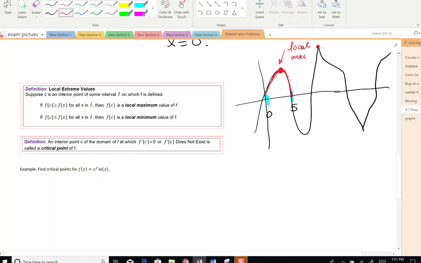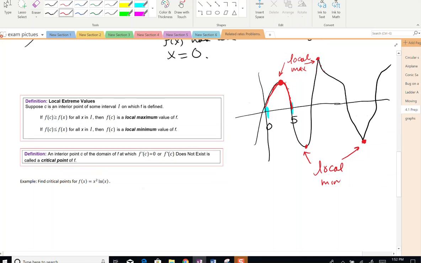And so would this one, because every value near it decreases as you move away from it. And this would be a local min. And this right here is also a local min. So f of c is a local maximum value if f of c is greater than f of x on that interval.